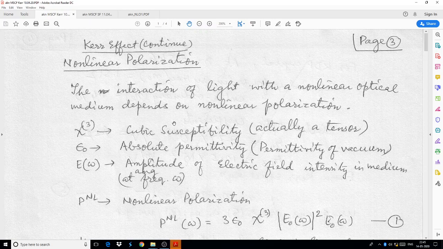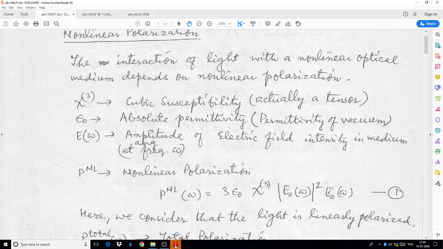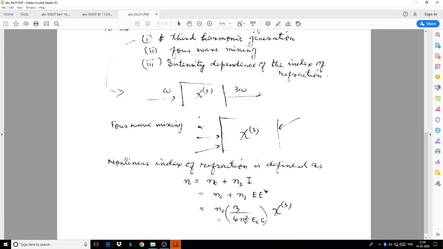Kerr effect can be defined as the interaction of light with a nonlinear optical medium. It depends on the nonlinear polarization. Chi 3 is the cubic susceptibility, which is actually a tensor. See here.